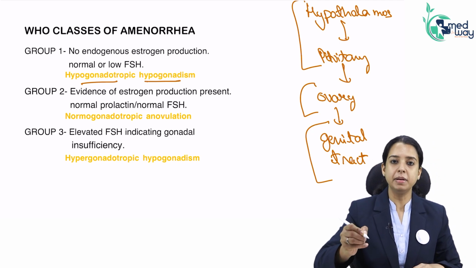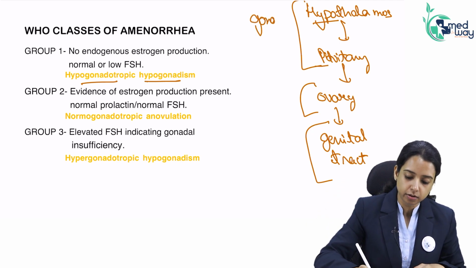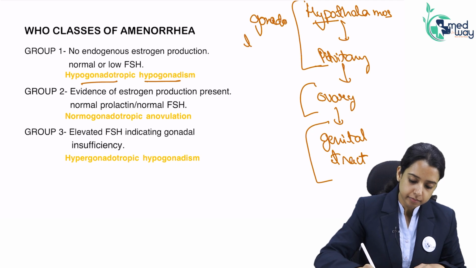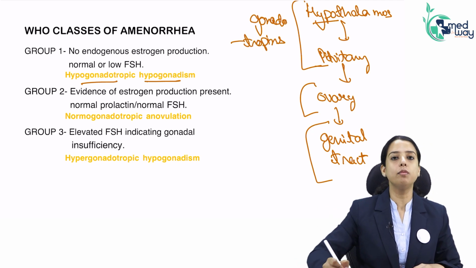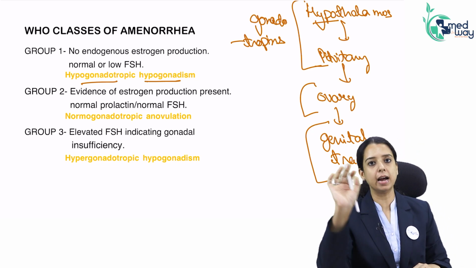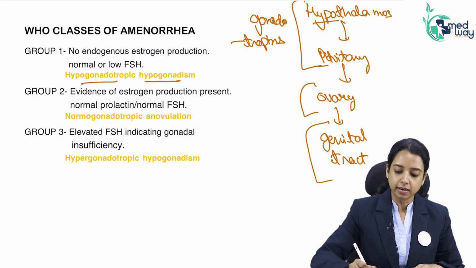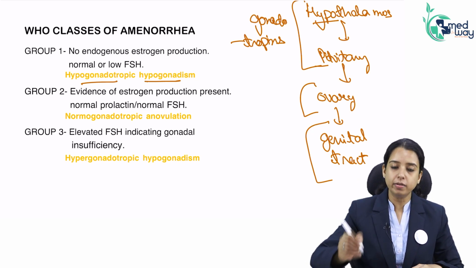Gonadotropic means if there is a problem in the hypothalamus or pituitary, what will happen? The gonadotropins will not be secreted. There will be a problem in secretion of gonadotropins. As a result, the ovary will not function properly. So it means my ovary was right, it was okay, it had no problem. Basically the problem was gonadotropins. So because of the lack of gonadotropins, the ovary stopped working.